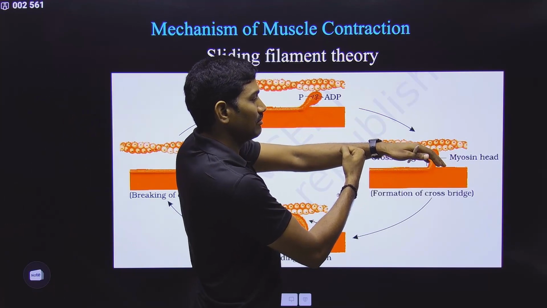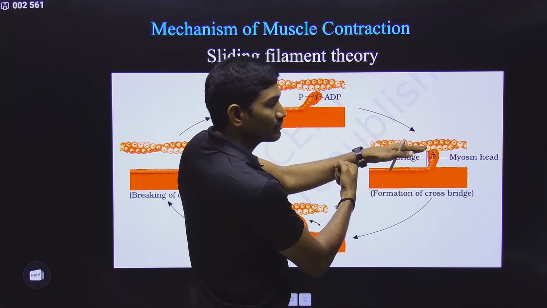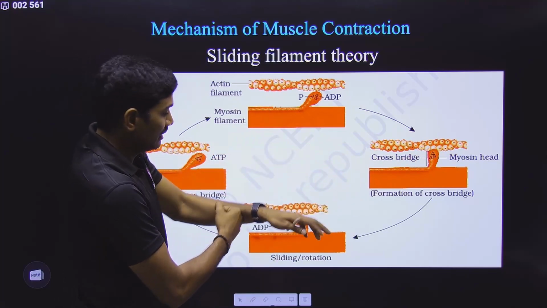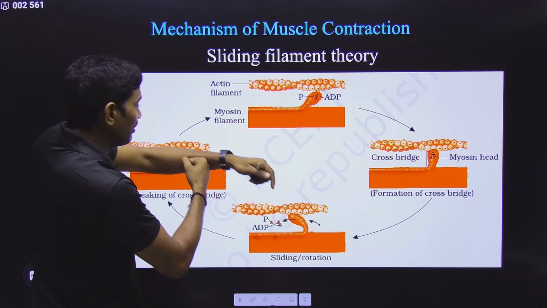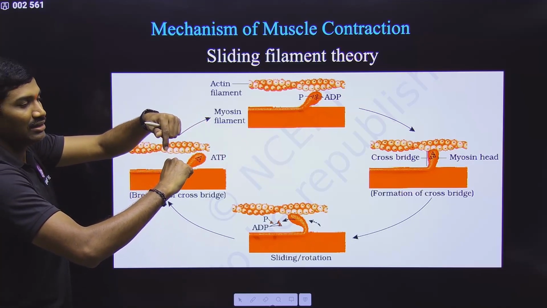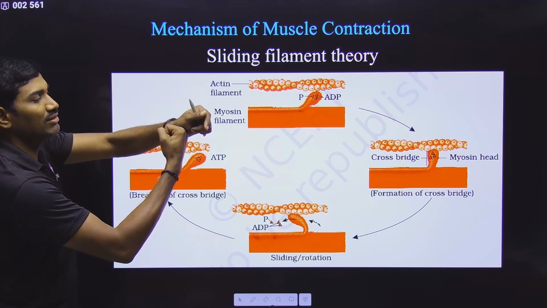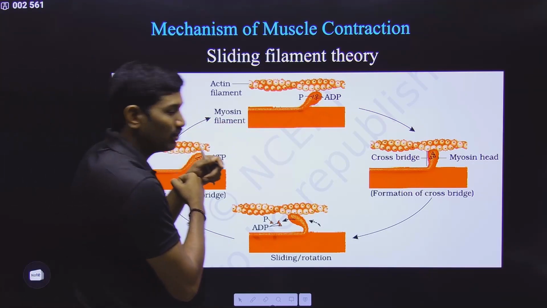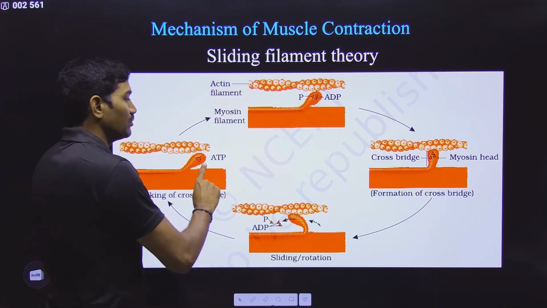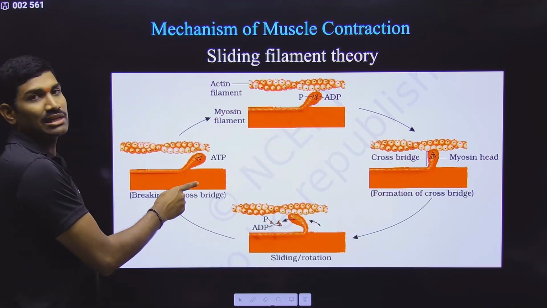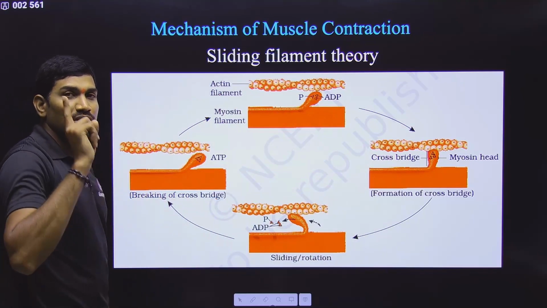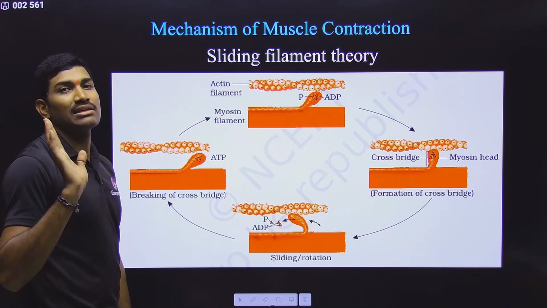And after pulling, what happens? With the help of energy, it has pulled it. Now again ADP and Pi are released, but still it is attached like this only. When fresh ATP binds, again it will change the structure. Then this ATP is broken down to ADP plus Pi, so it will attach in a different position. Using the energy, it will pull, and ADP and Pi are released, and once again fresh ATP will bind, and again one new cycle. Please understand this. So in this way, for one cycle, one ATP is required.